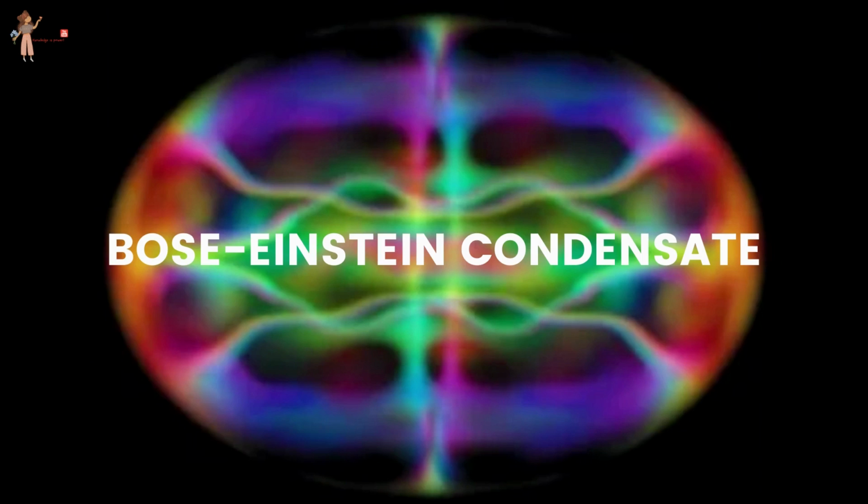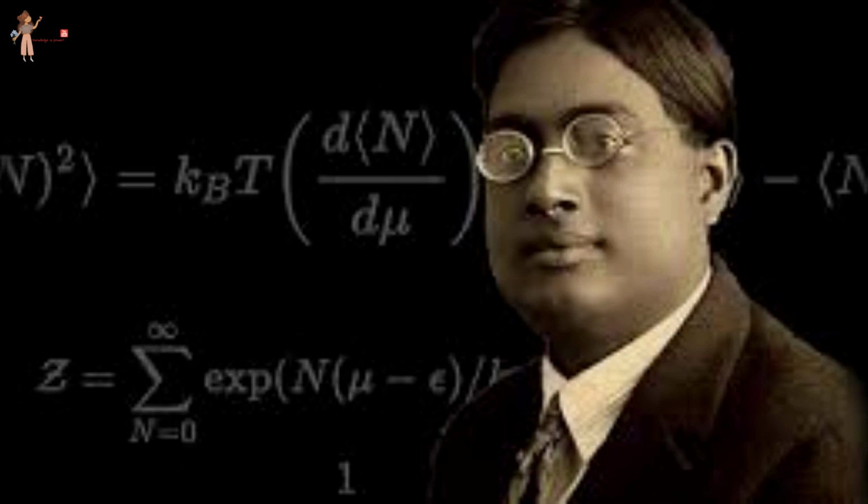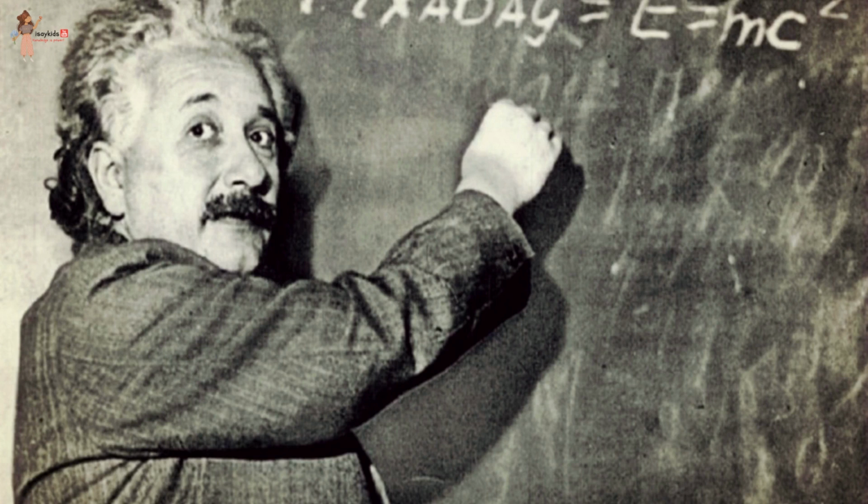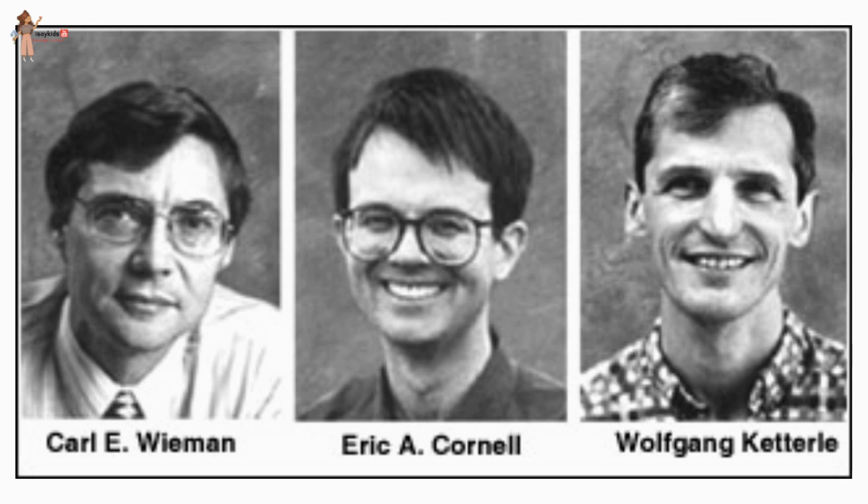And the last one is Bose-Einstein condensate. In 1920, Indian physicist Satyendra Nath Bose had done some calculation for a 5th state of matter. Building on his calculations, Albert Einstein predicted a new state of matter, the Bose-Einstein condensate.